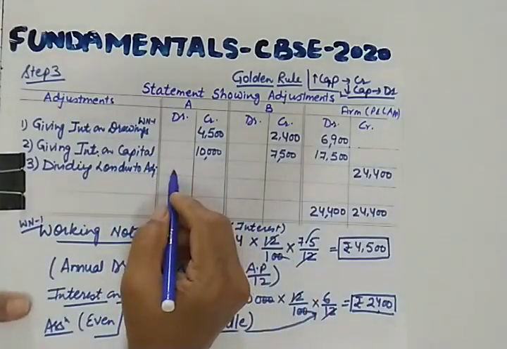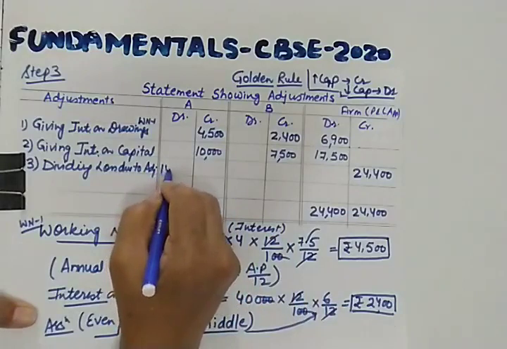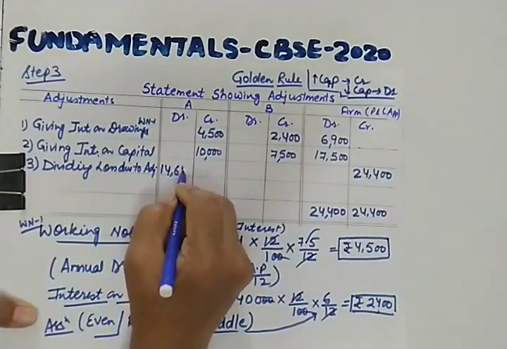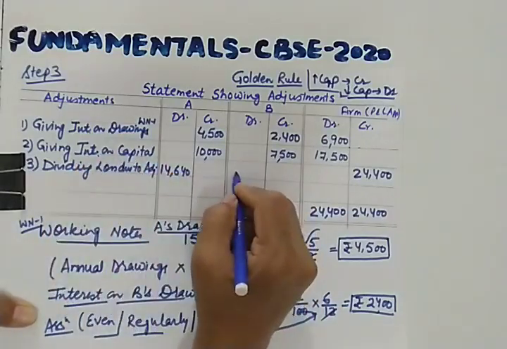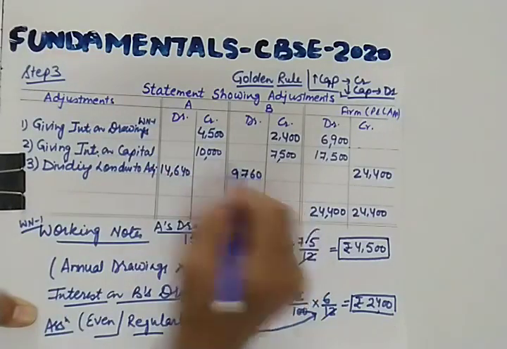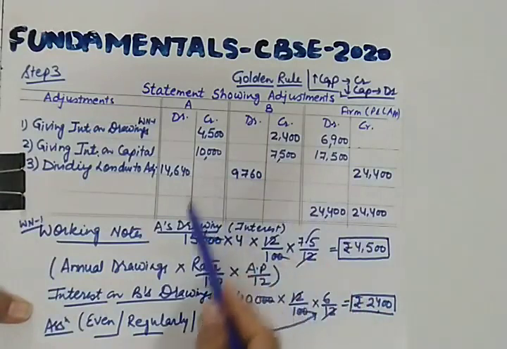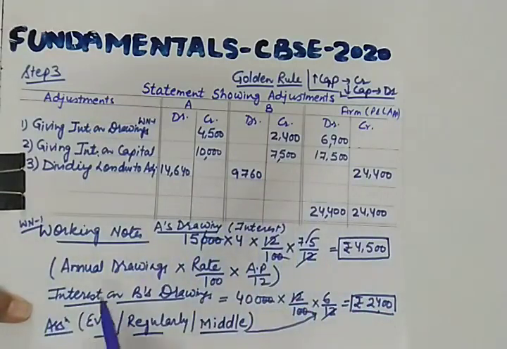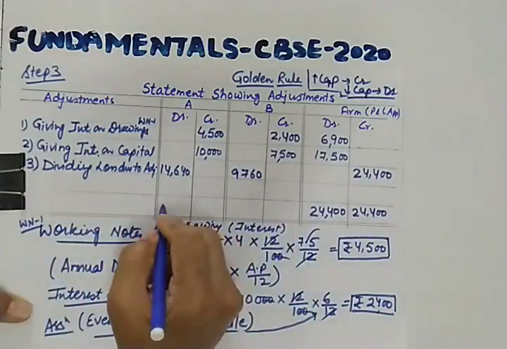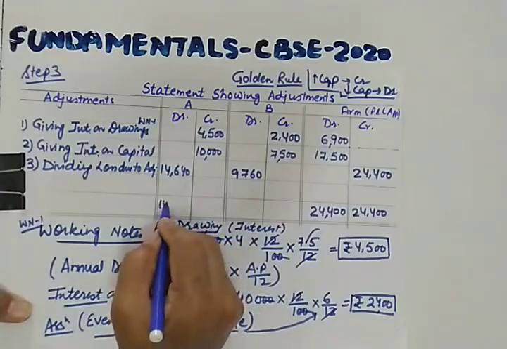So loss will be debited in the partners' capital accounts, 14,640 here and here it will be 9,760. Now I have already told you that if this is balanced, then you will be able to calculate the balancing figure. So let us calculate the balancing figure. You know how to balance an account.